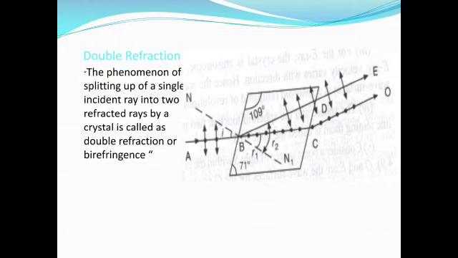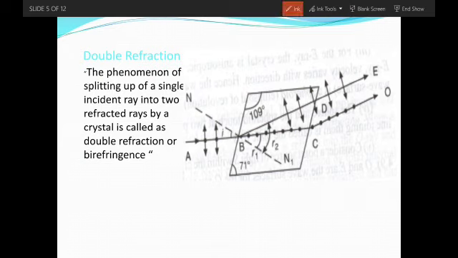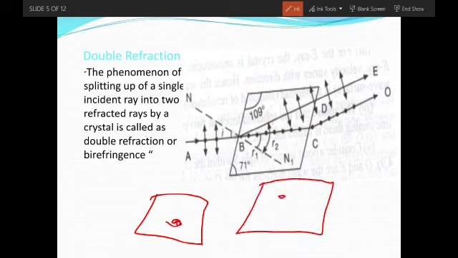This phenomenon may be observed with the help of the following experiment. Here I draw two images. An ink dot is marked on a white paper and a calcite crystal is placed over it. The images of the ink dot, O and E, are observed. That is observed in figure 3.